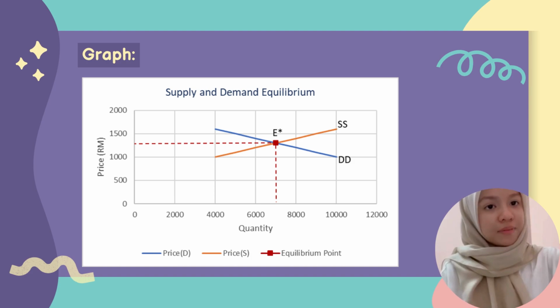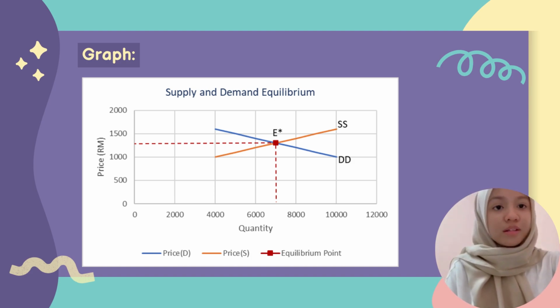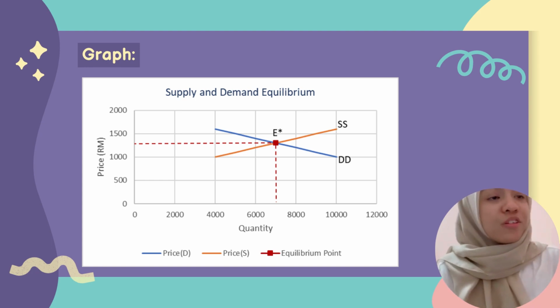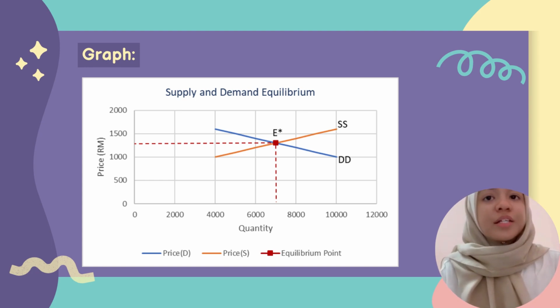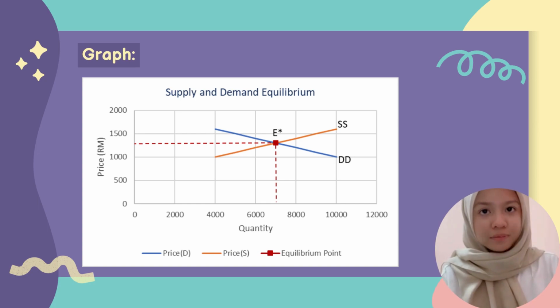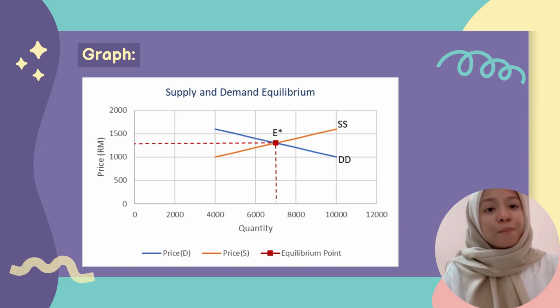So for the next slide, I will show you a graphical representation to help you understand more about equilibrium, based on what I said in the previous slide. So, as you can see from the graph, the demand curve slopes downward from left to right. Meanwhile, the supply curve slopes upward from left to right. So, the point where these two curves intersect indicates the equilibrium point.